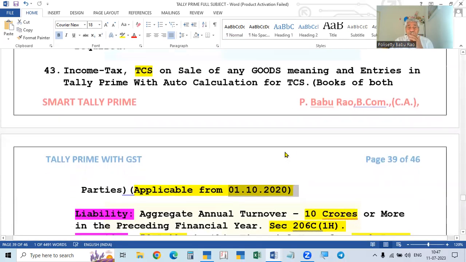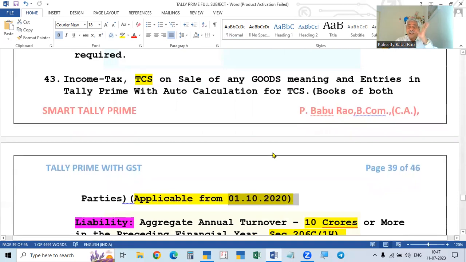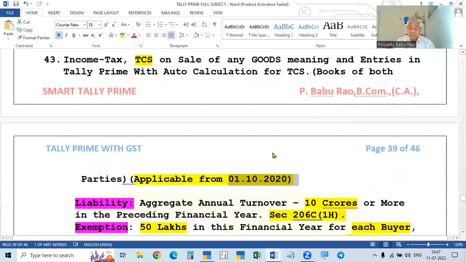But there are some conditions. Not all sellers are required; every seller is not liable to collect. For that, there is a condition for the seller, relating to the previous financial year. Today, the current financial year is 2023-24, which is running now, so the previous financial year is 22-23.